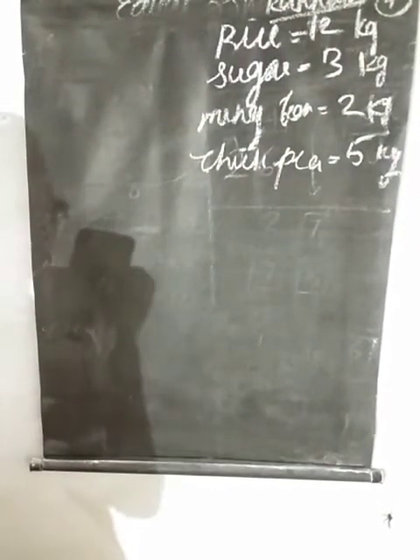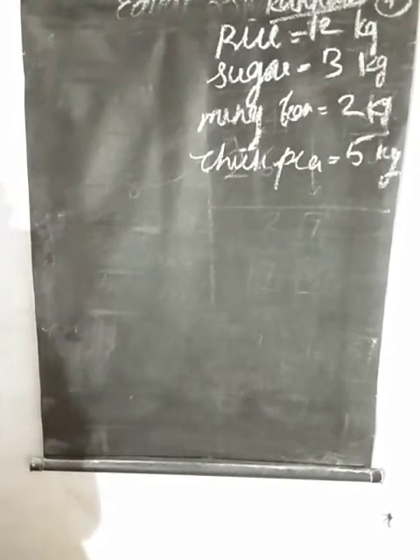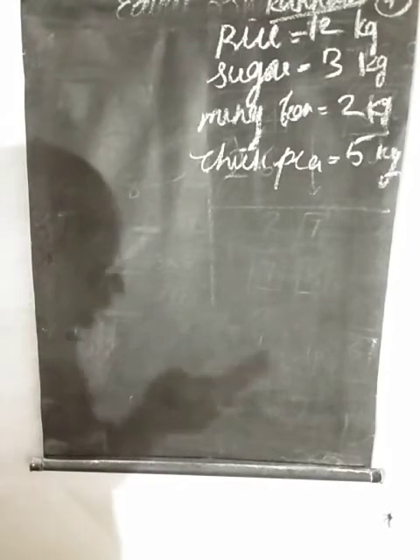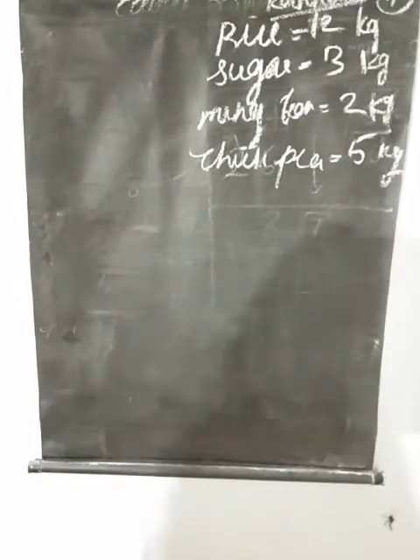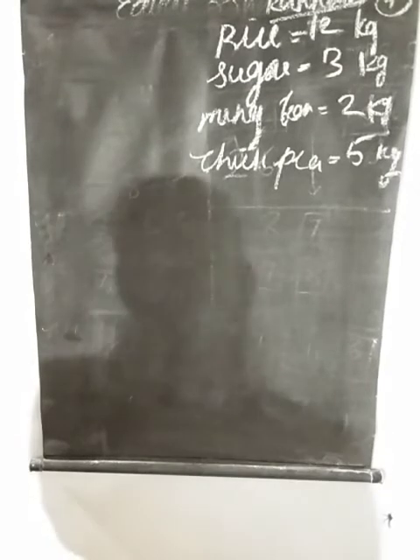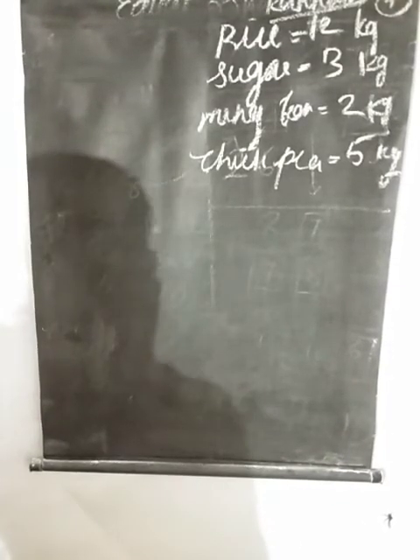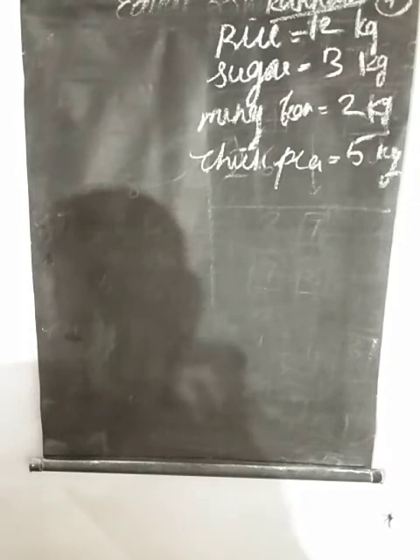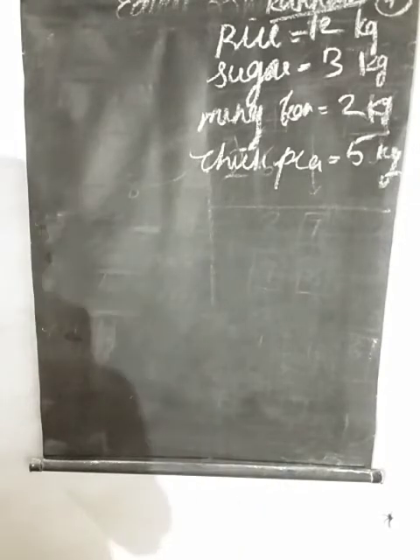You can see he purchased 15 kilograms of rice for 480 rupees and 4 kilograms of sugar for 136 rupees, 5 kilograms of mung bean for 360 rupees, chickpea weight 6 kilograms, total price 276, and he got the total bill, that is 1252. That is the bill of Thomas.